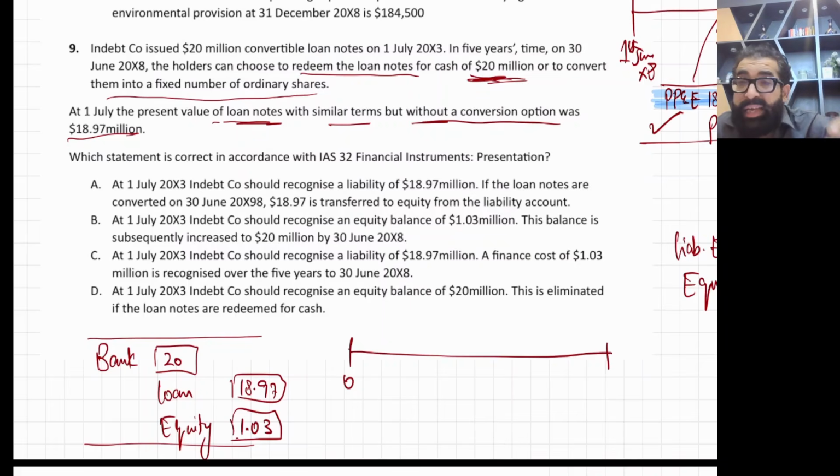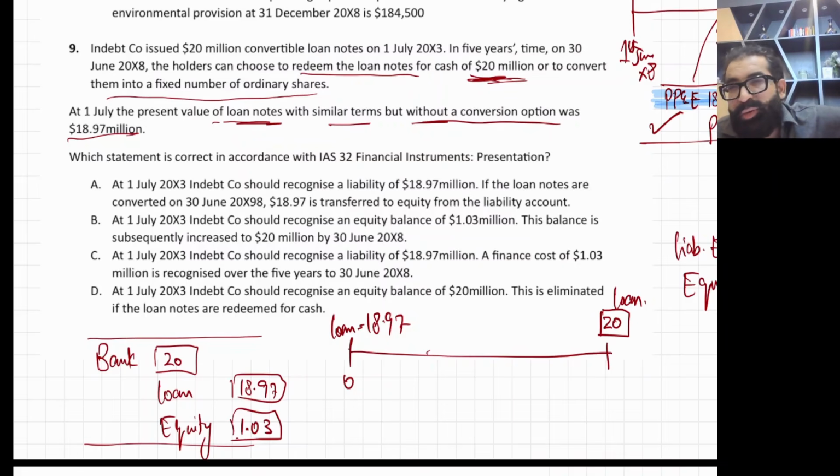Now this equity will go in the fridge or freezer. It will remain as it is for the next 5 years. But this loan element of 18.97 you need to unwind, applying the same rate on which you did the discounting. Gradually this 18.97 will increase through the interest expense entry, and it will stop at 20 million.